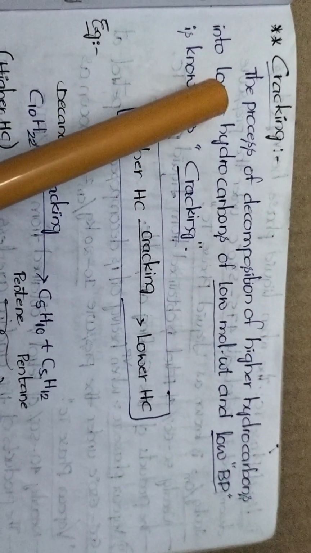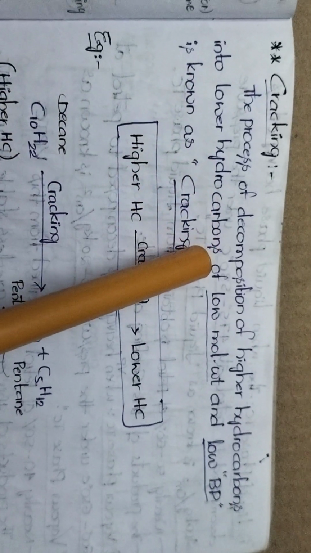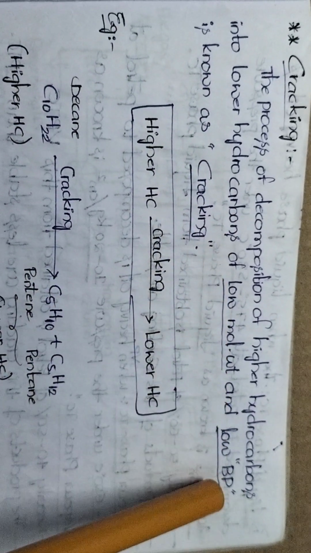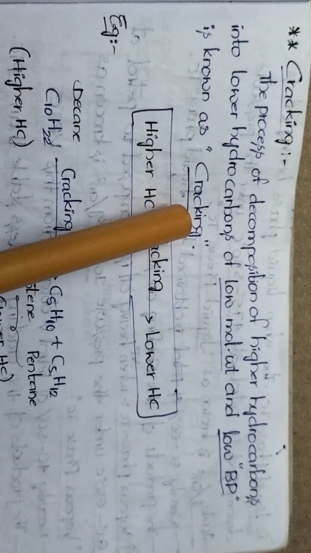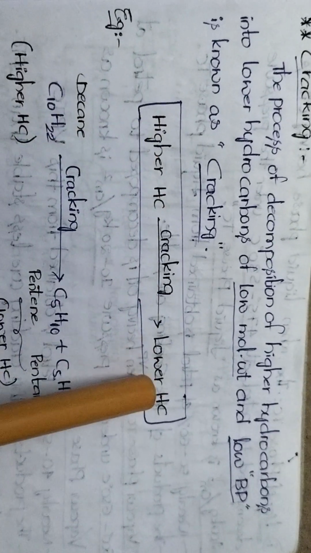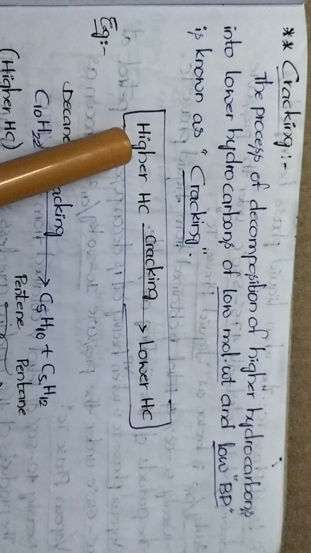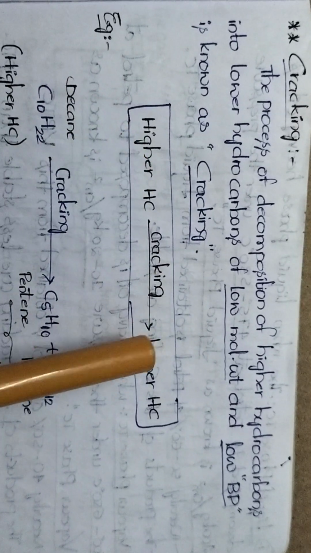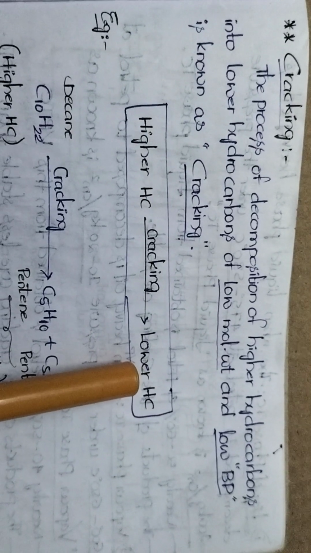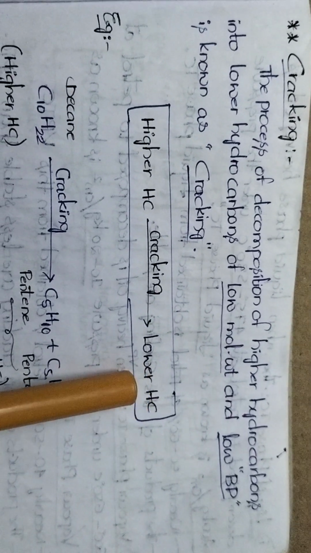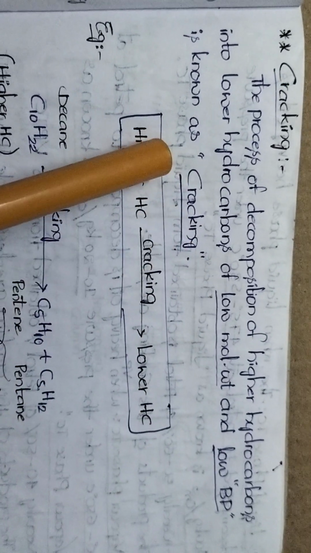What is cracking? Cracking is a process of decomposition of higher hydrocarbons into lower hydrocarbons of low molecular weight and low boiling point. Means if we decompose higher hydrocarbon into lower hydrocarbon, that process is called cracking. Here, whenever higher hydrocarbon is converted into lower hydrocarbon, these lower hydrocarbons have low molecular weight as well as low boiling point compared to higher hydrocarbons. This whole process is called cracking.